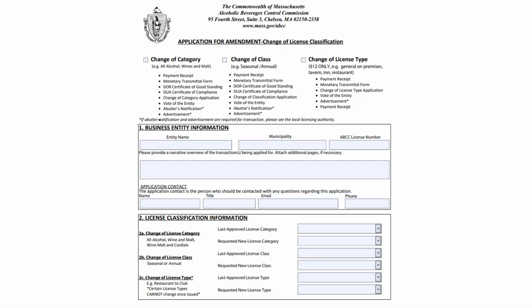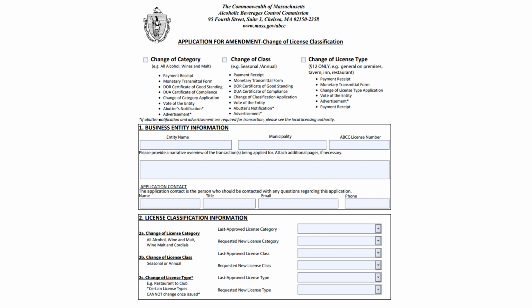Question 1 asks for the business entity information and the application contact information. The business entity information should reflect the entity information within the Massachusetts Secretary of the Commonwealth's records. Please provide a narrative overview of the transaction or transactions being applied for. Attach additional pages if necessary. The application contact is the person that the licensing authority should contact regarding this application. Please make sure that this section is filled out completely.